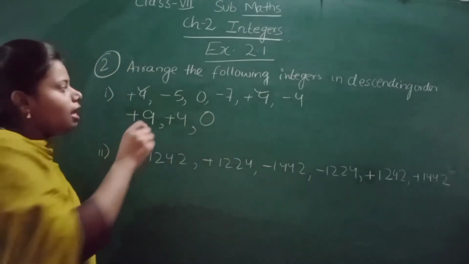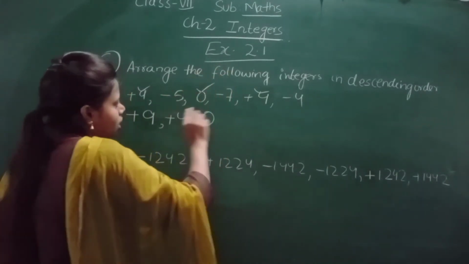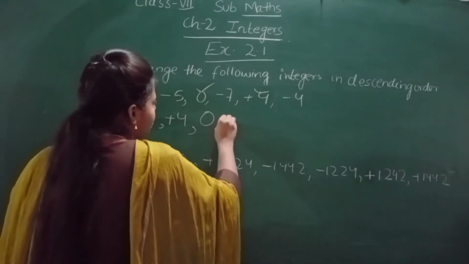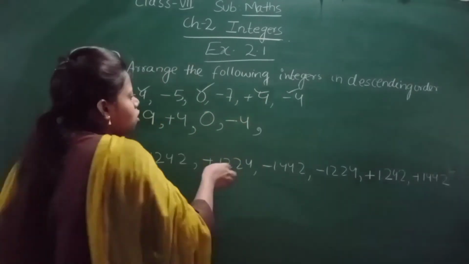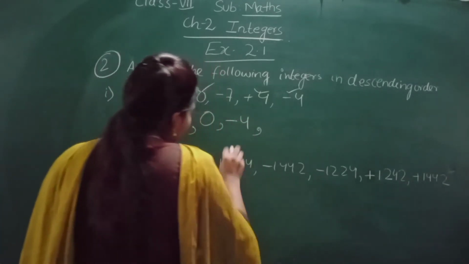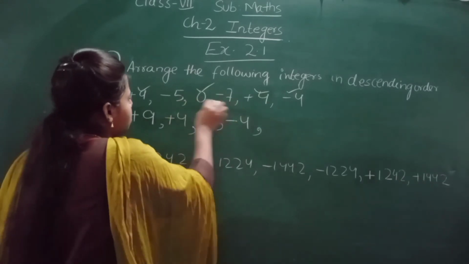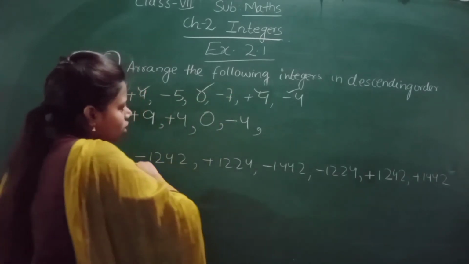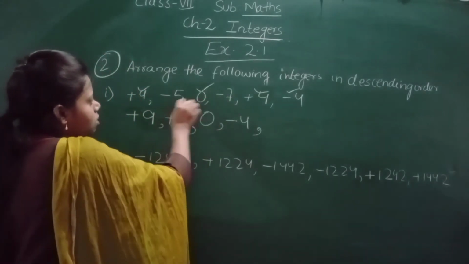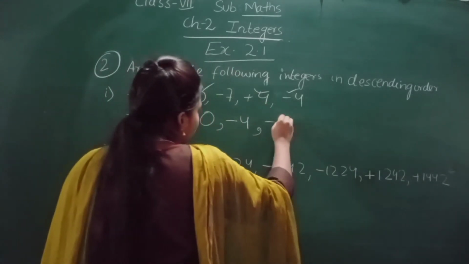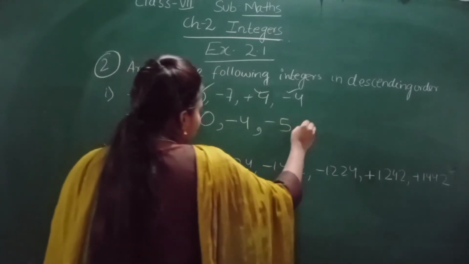Now we will see the negative ones. Which one is greater: minus 5, minus 7, minus 4? Minus 4 is greater out of these three negative integers. Now we have to see out of minus 5 and minus 7, which one is greater? Minus 5 is. Okay, done. And at last what is left is minus 7.